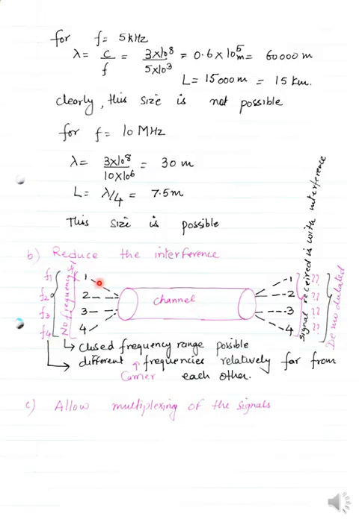So here the first condition is that no frequency set is used, so the signal received is with interference. So you are just randomly sending the information, and there is no set of rules you are applying to it. Now the condition changes. Now you are using different frequencies to send the information on the channel, different carrier frequencies relatively far from each other. Now these carrier frequencies are far from each other, they are sent through the channel, and they will be demodulated at the receiver without any error.